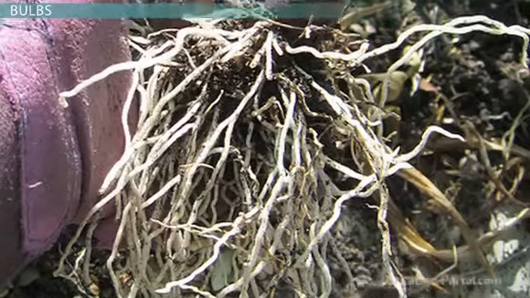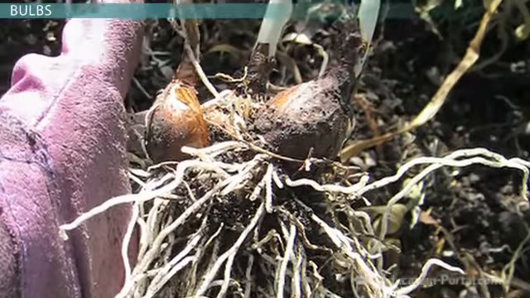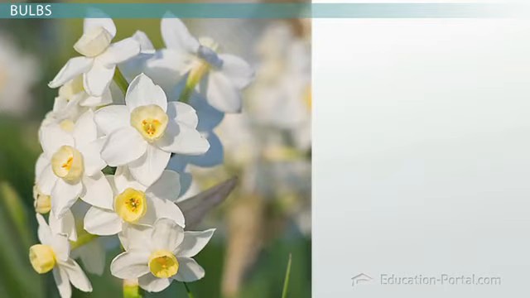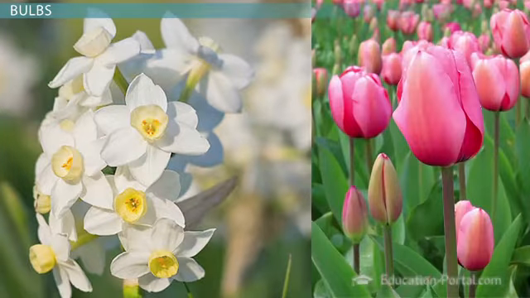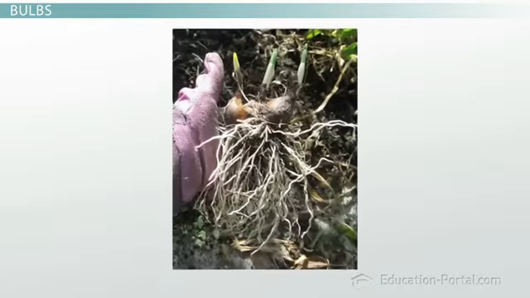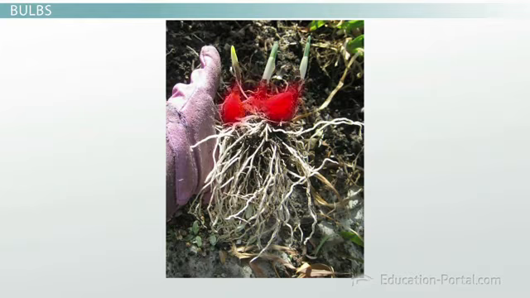We will first look at how bulbs result in vegetative propagation. Generally, you may think of bulbs that you plant in the fall in order to get flowers, such as daffodils or tulips, in the spring. Bulbs are underground buds that have fleshy leaves extending from them. Bulbs are food storage units for future developing plants. Bulbs contain several buds near the node, which is where leaves are produced. These new buds can eventually develop into new plants.